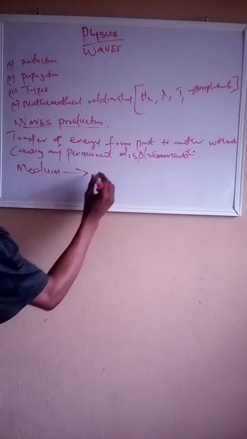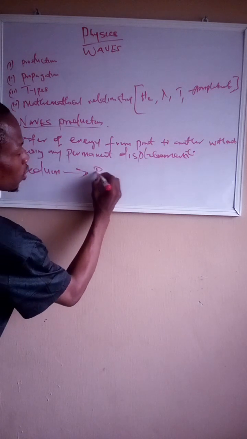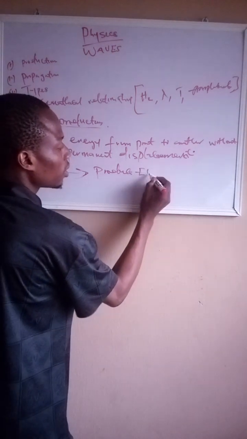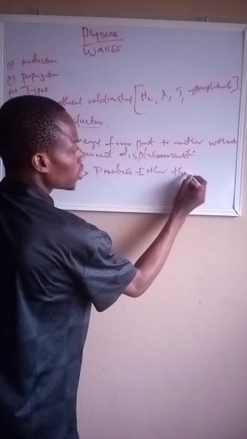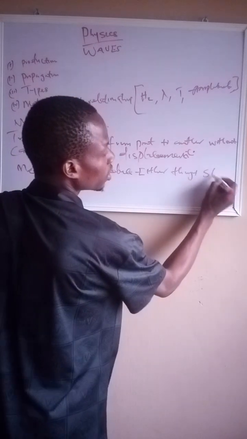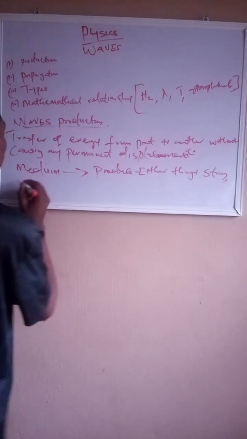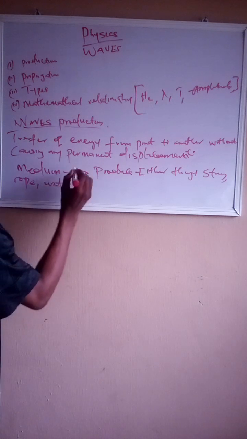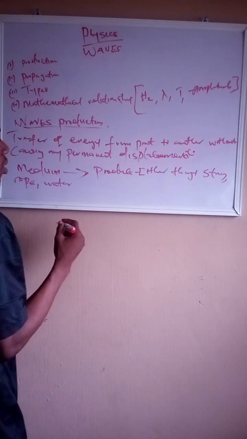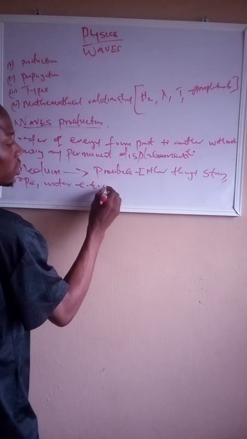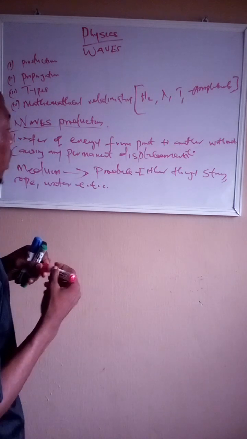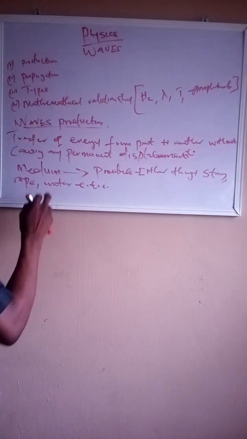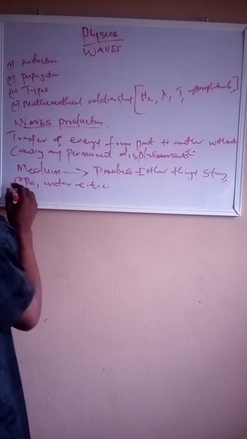We said that waves can be produced either through string, rope, water, and so on. Yes, a wave can be produced through string, rope, water, even sand.